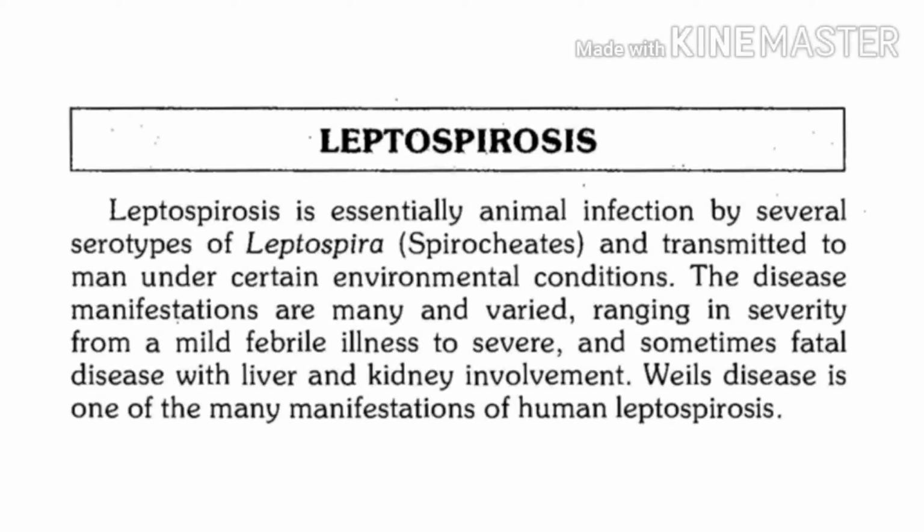Now what can you see clinically in leptospirosis? In the majority of cases the picture is variable, and it shows a spectrum where some patients will have just a mild febrile illness, some people will have Weil's disease, or some people may develop a serious infection which may prove fatal, where there is involvement of organs like liver and kidney.